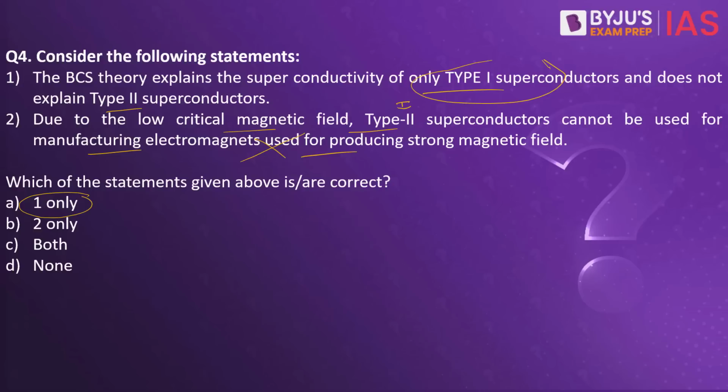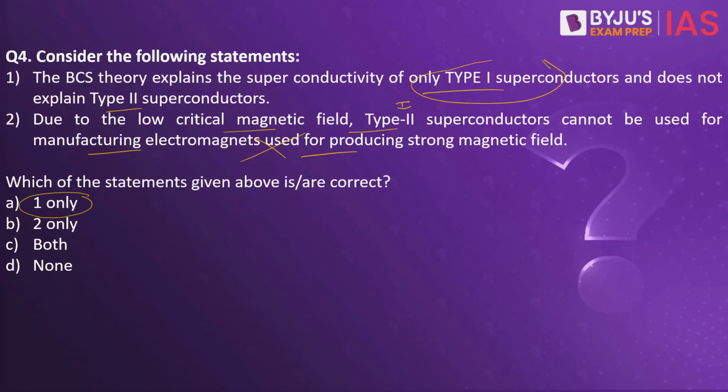So what is the difference between type 1 and type 2 superconductors? When it comes to type 1 superconductors, the material generally loses magnetization suddenly, but when it comes to type 2 superconductors, it happens as a gradual process. So how does it lose the superconductivity? When it comes to type 1, it happens suddenly, abruptly, but when it comes to type 2, it loses magnetization gradually.